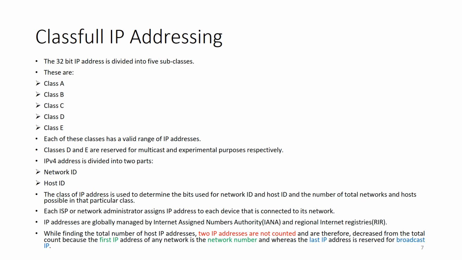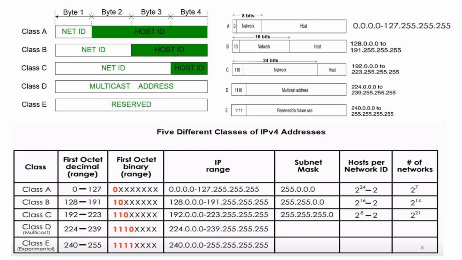This IPv4 address is basically divided into two parts: network ID and host ID. Network ID identifies the network of a host, whereas the host ID identifies the specific host within the network. This is regarding the bifurcation of each and every class.